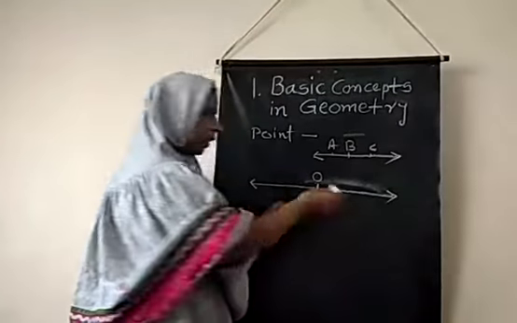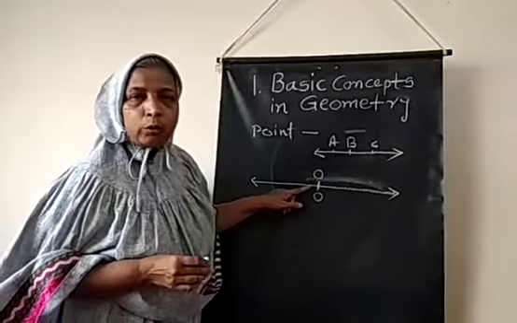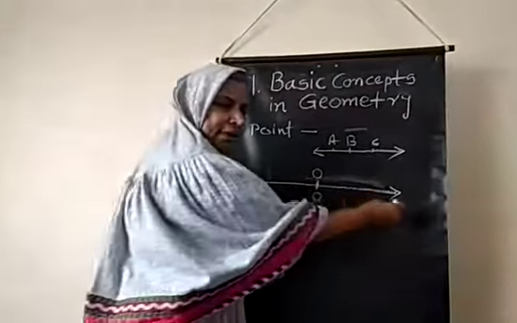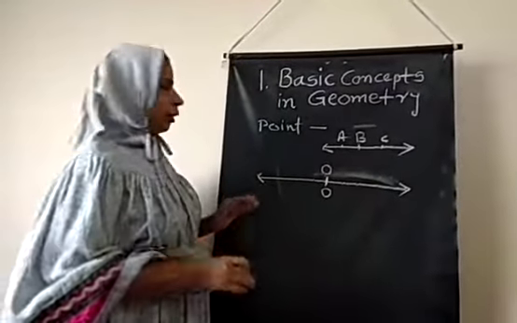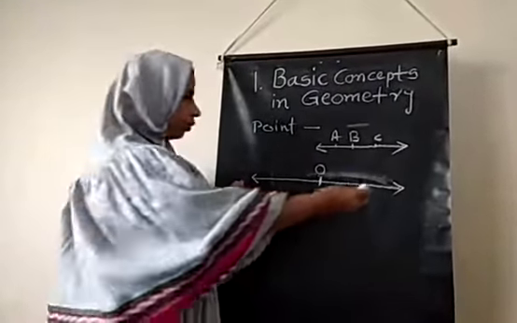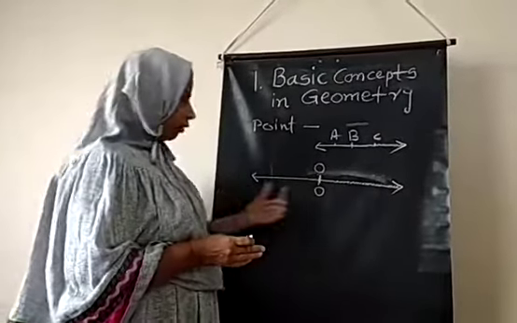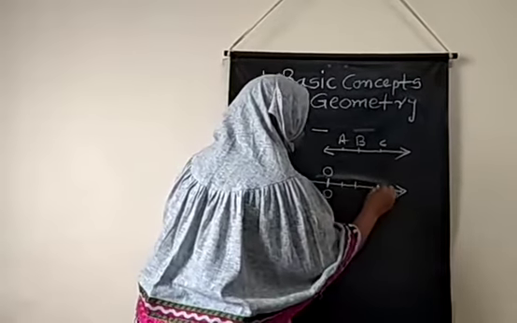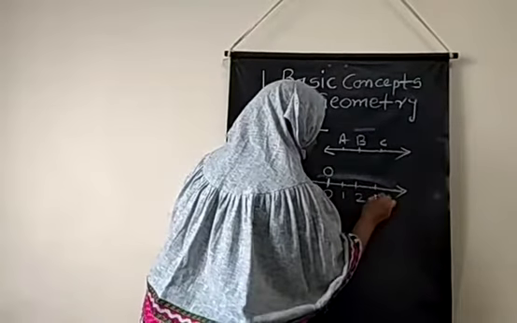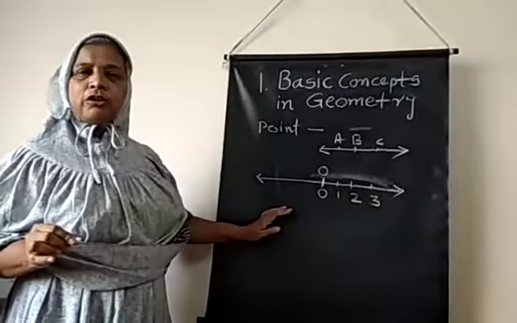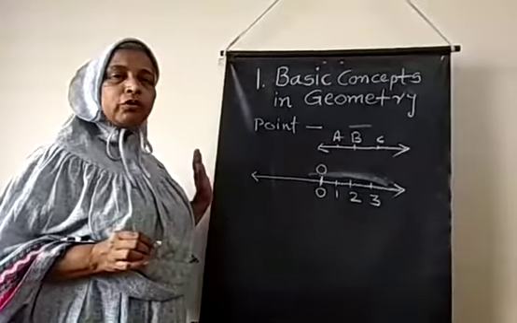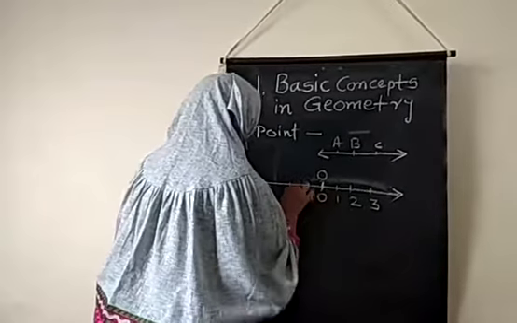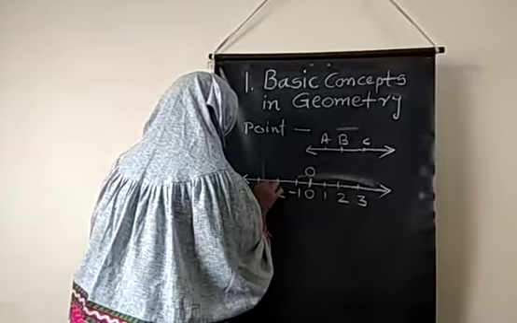Line extends in both the directions. Now when we are writing 0, 0 divides the line into 2 parts, right hand side and the left hand side. Both the sides the coordinates are the same when we equally measure the distance. For example, 1, 2, 3 and so on. Now on the left hand side also the same 1, 2, 3, 4 only. But the coordinates are represented by the opposite sign, -1, -2, -3.